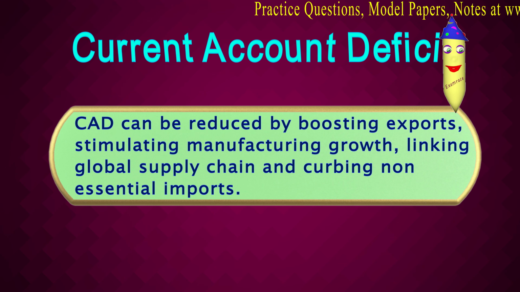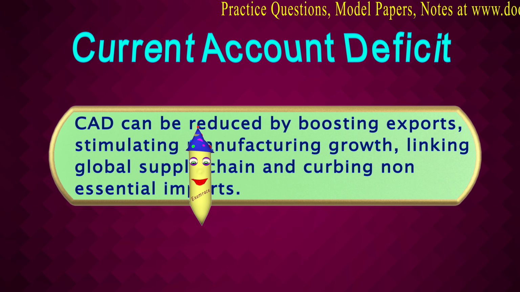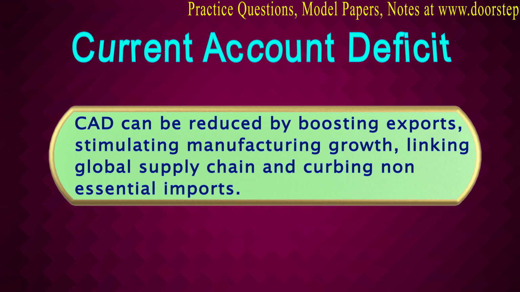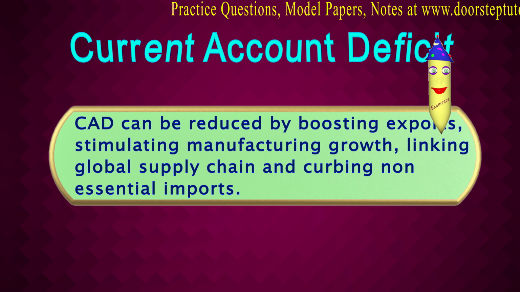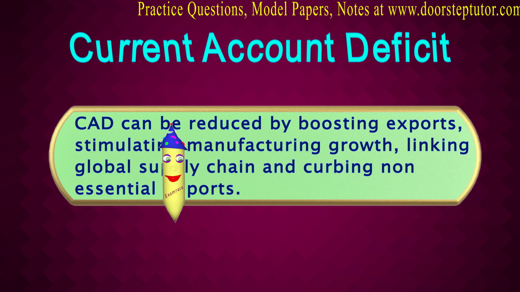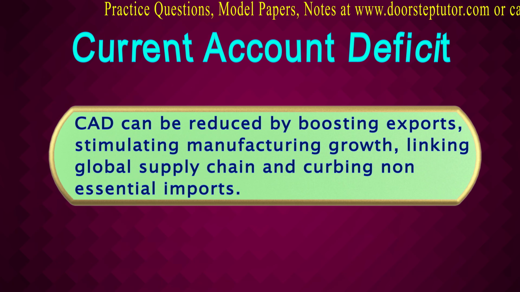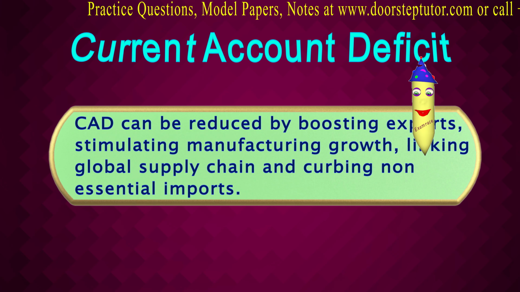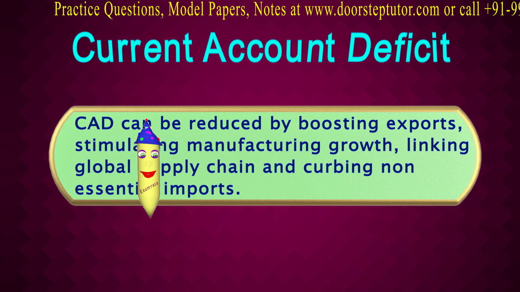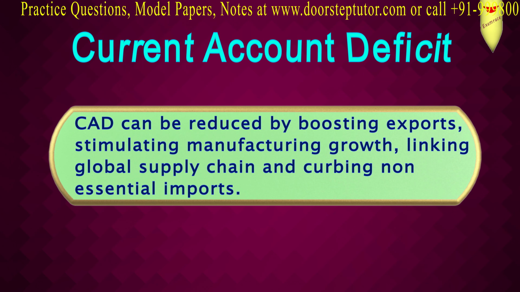This is widely used, curbing non-essential imports like gold, crude oil, etc. Crude oil is an essential thing, but what the country does is they store a huge pile of crude oil, and so when the BOP becomes unfavorable, they reduce the imports of crude oil and meet the need through domestic supply. The importance of linking the market with the global supply chain is that domestic markets get access to international markets and exports increase.